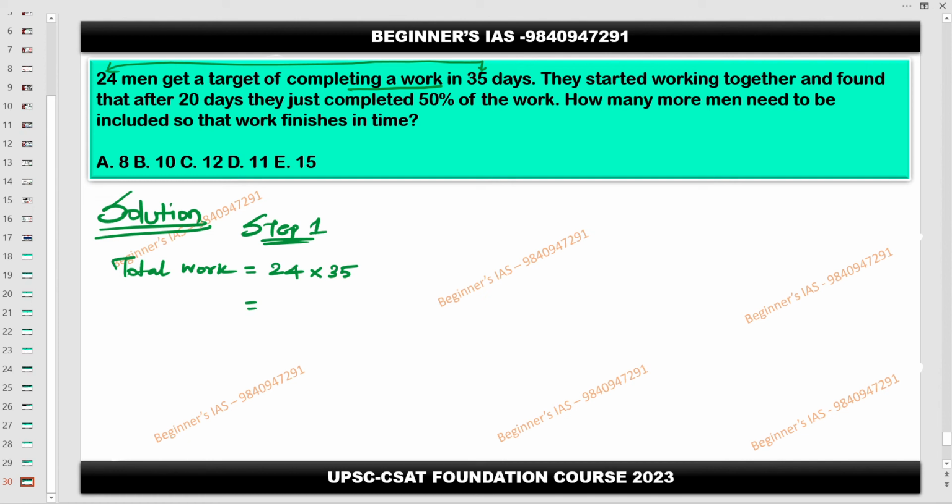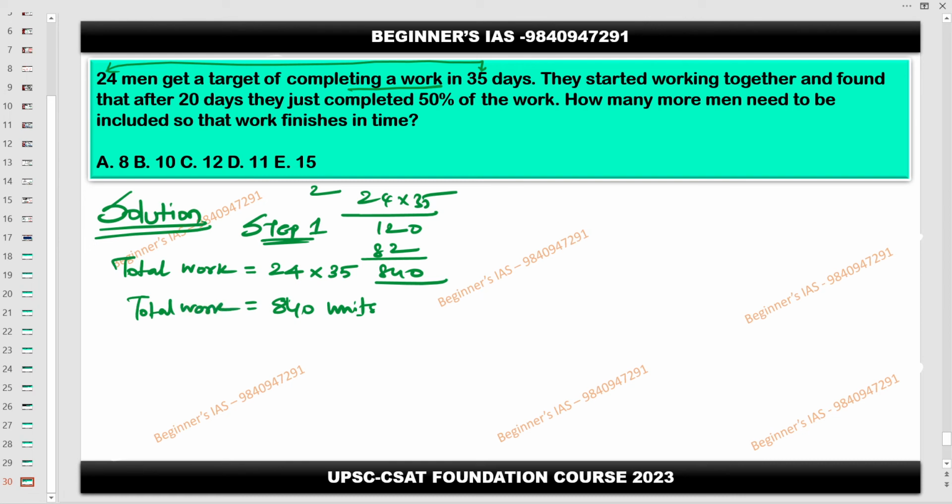What is the product? 24 into 35, 840. So 840 is the total work. This many units of work done means the work has been completed. You can take chairs, chocolates, whatever.